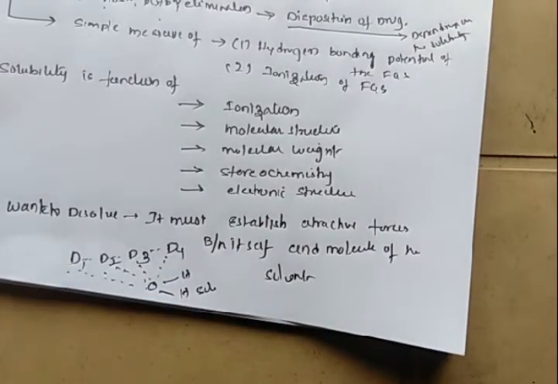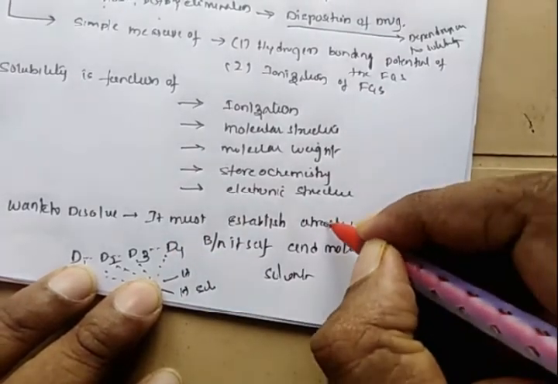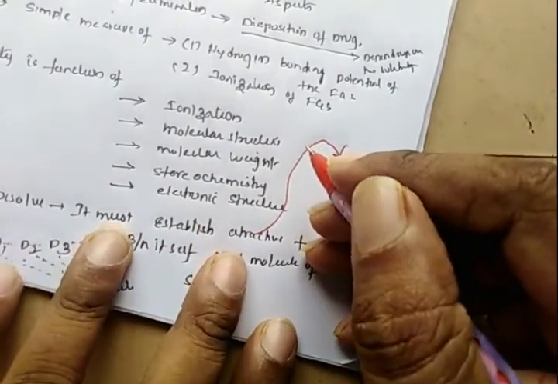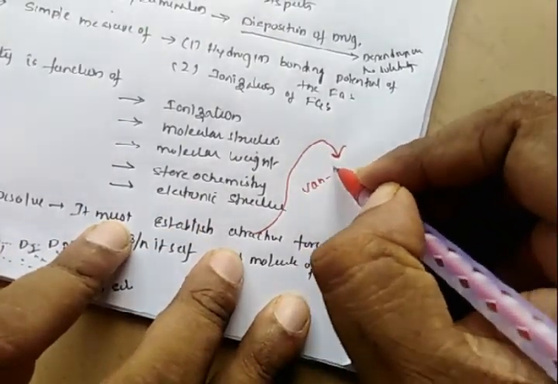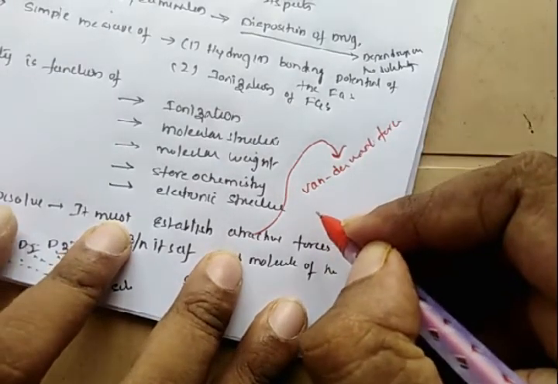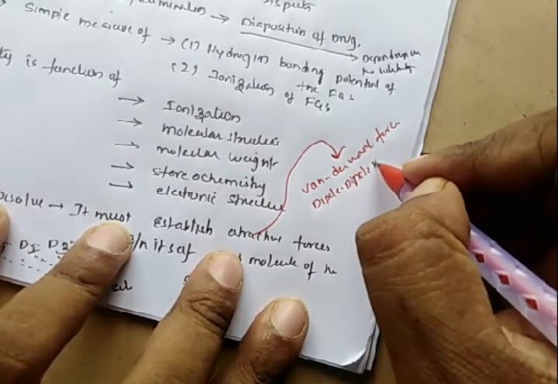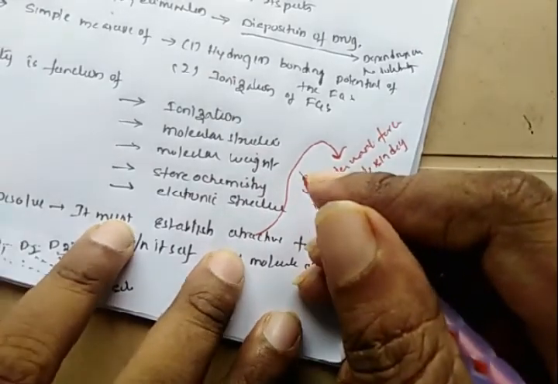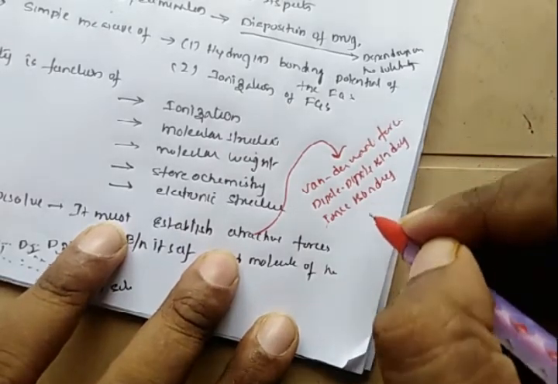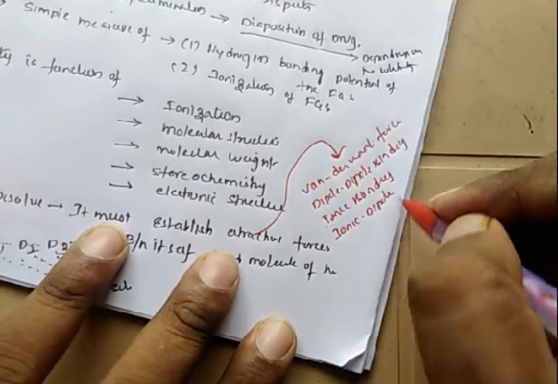The possible attractive forces here may be van der Waals forces, or dipole bindings, or they may be ionic bonding or ion dipole bonding, ionic dipole bonding.